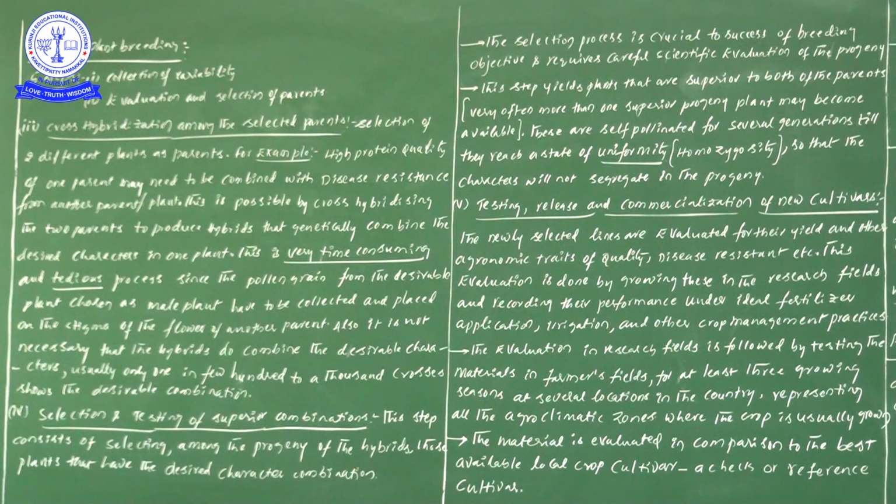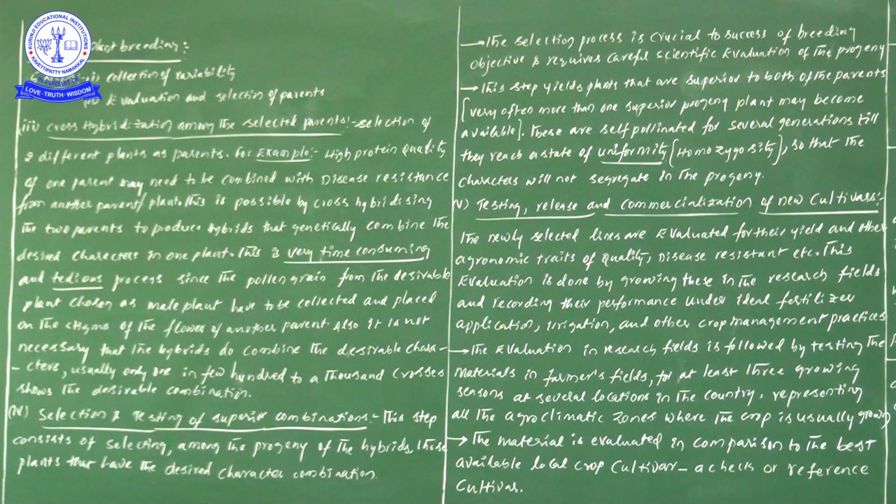Once it succeeds in giving a good yield, definitely we can give the new varieties to the farmer for cultivation. So that is also, let us see, the evolution in research fields is followed by testing the materials in farmers' fields. Definitely we will test in farmers' fields for at least 3 growing seasons.